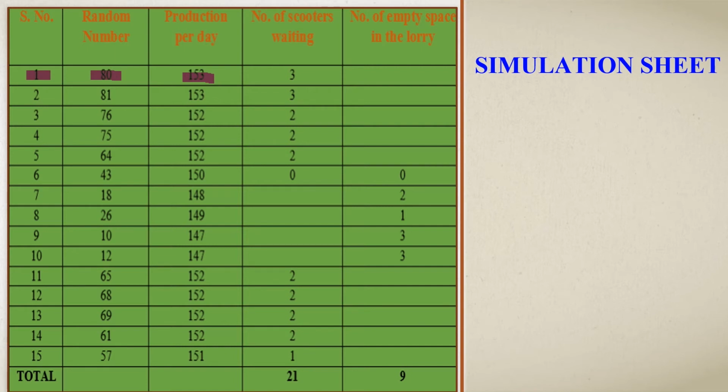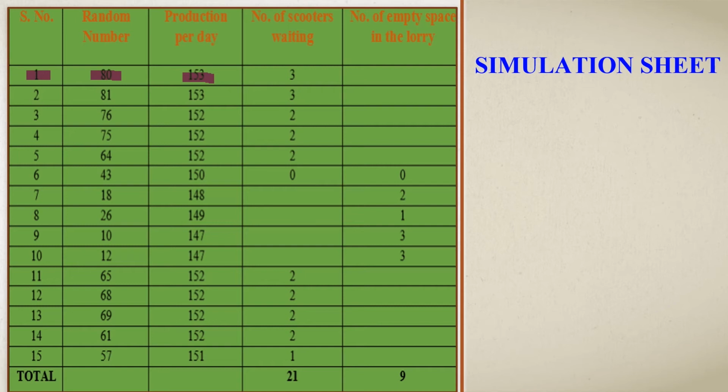From the question, it is mentioned that the maximum capacity of the lorry to carry the scooters is 150 and our production is 153. So we are subtracting 153 minus 150. So 3 is the answer, and now 3 scooters have to wait on the first day. And there are no empty spaces in the lorry, because the total maximum capacity of 150 has been occupied with 150 of the 153 produced.